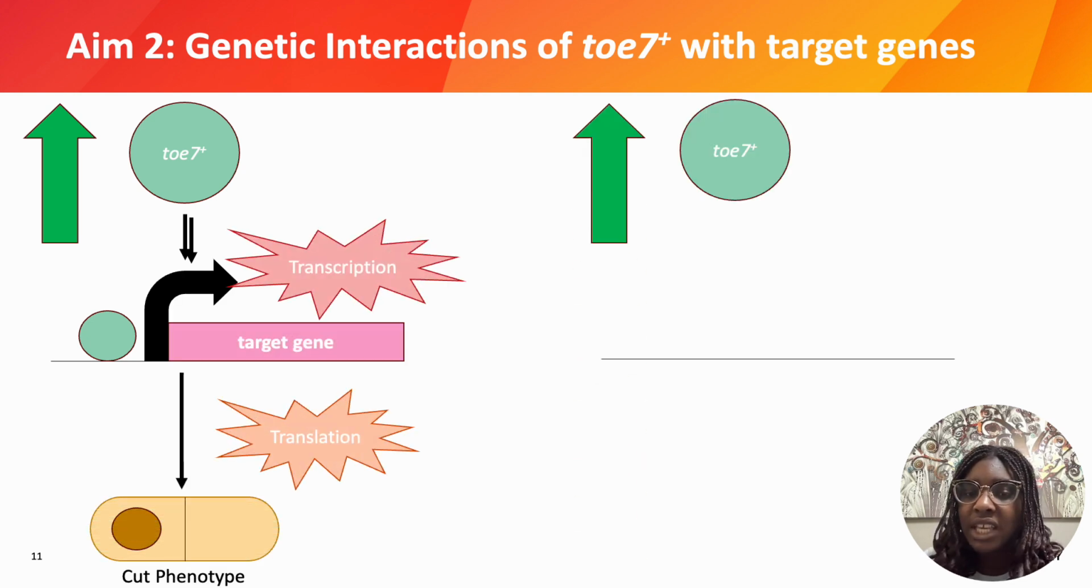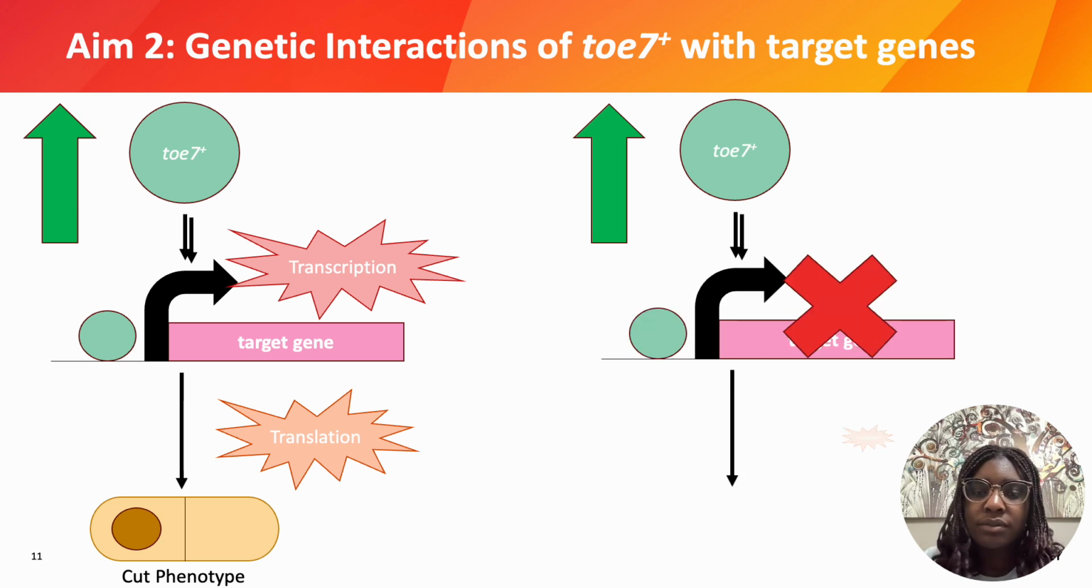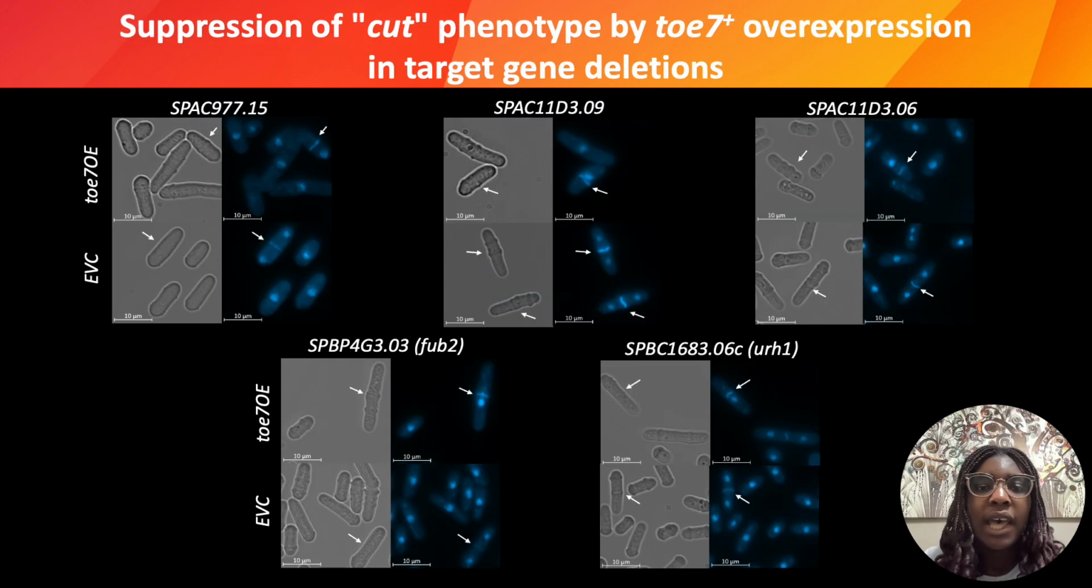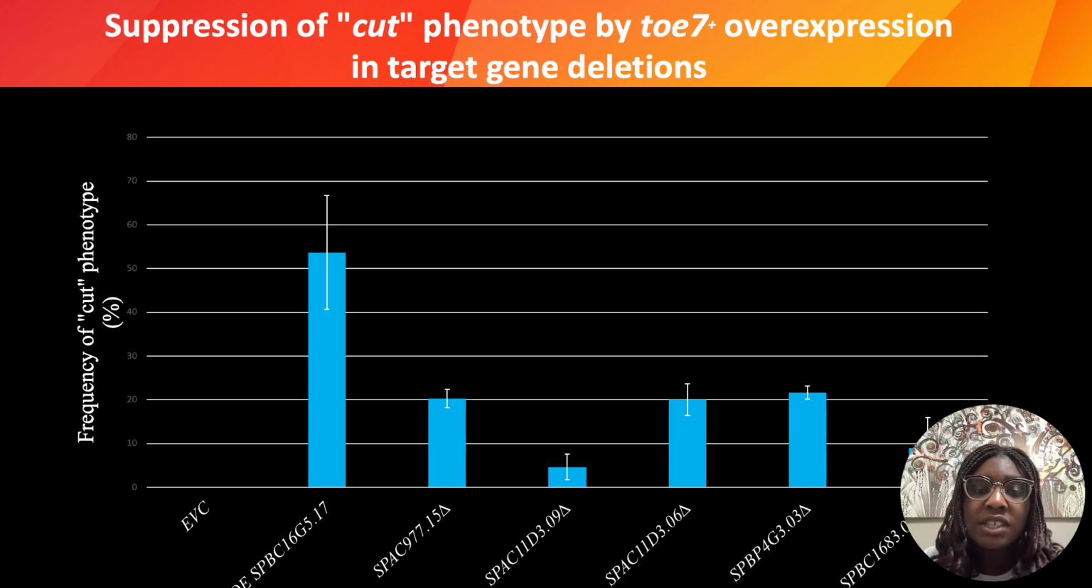However, if we delete the target gene, we interrupt this process. No transcription, no protein, and potentially no phenotype. And that is what we saw. In all 5 target gene deletions, the frequency of the cut phenotype dropped significantly, even when TOE7 was overexpressed. This suggests that the target genes play an important role in causing the phenotype, and that removing them can suppress it.